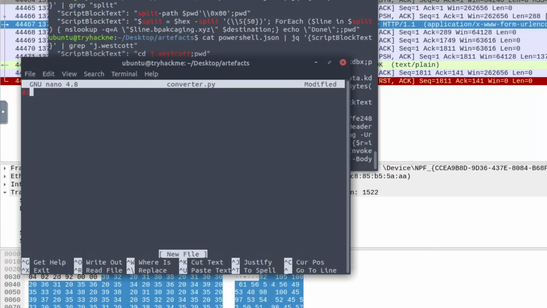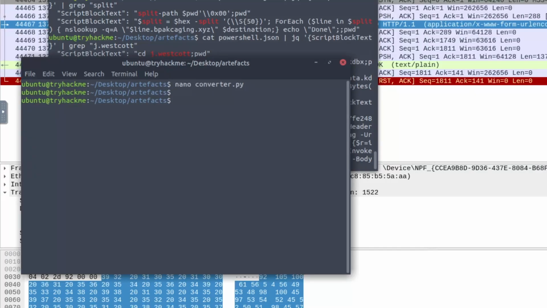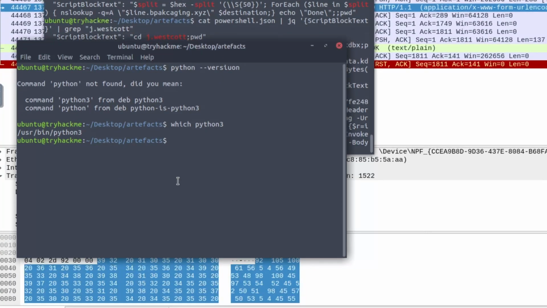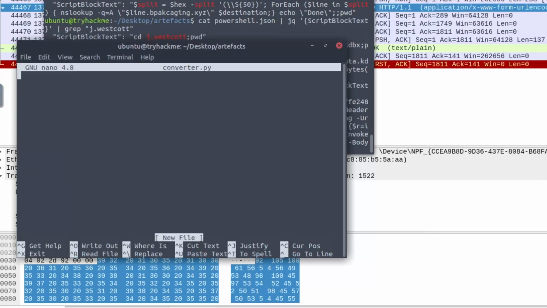We're going to do the shebang, and I need to know where the Python interpreter is located. I have Python 3 installed, and I need to see where Python 3 is located. It's in /usr/bin/python3, my user binary location, so that would be the location for my shebang. Do I still have my converter? No, I don't. So, nano converter.py, and then the shebang, followed by /usr/bin/python3. That's where it is.